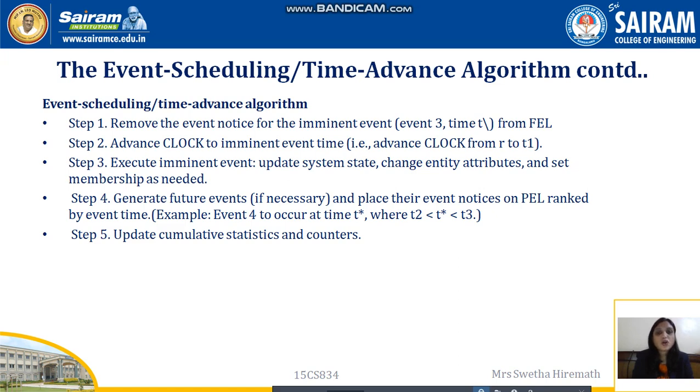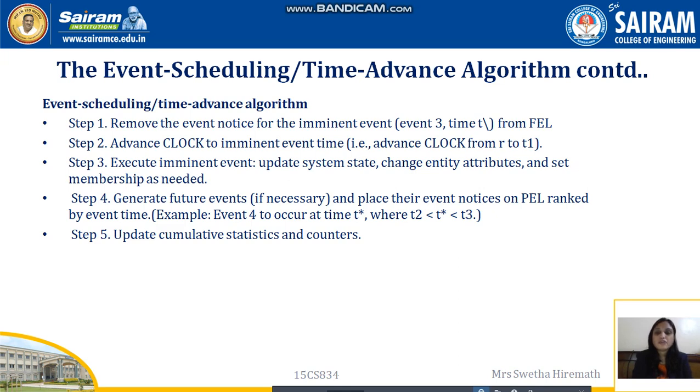The clock always starts from 0 and continues as and when events occur. So if event 3 occurs at time t, the clock time will be changed from 0 to T1. In our example, the clock time was before some earlier value, and it has been changed to T1. The third step is to execute the imminent event.